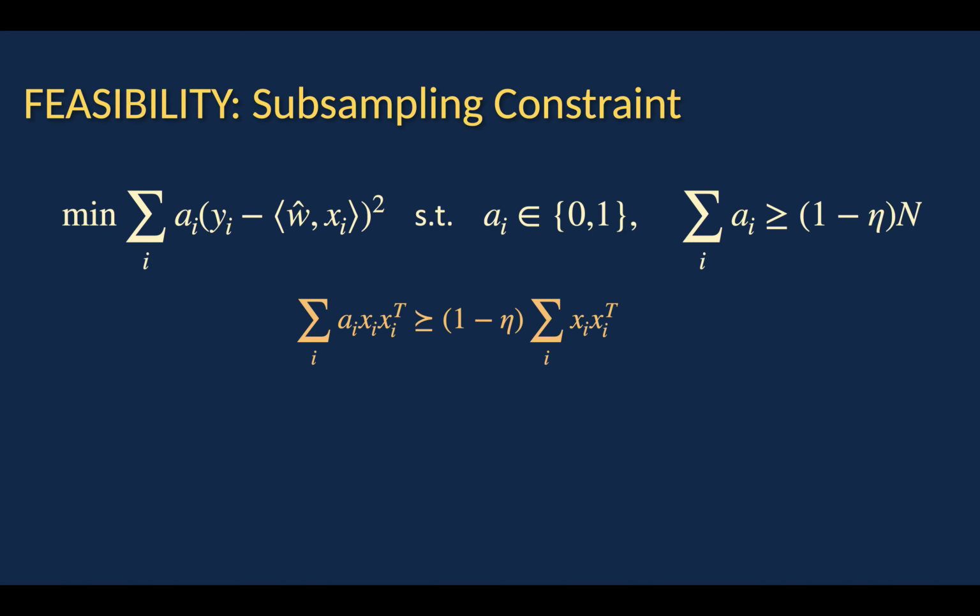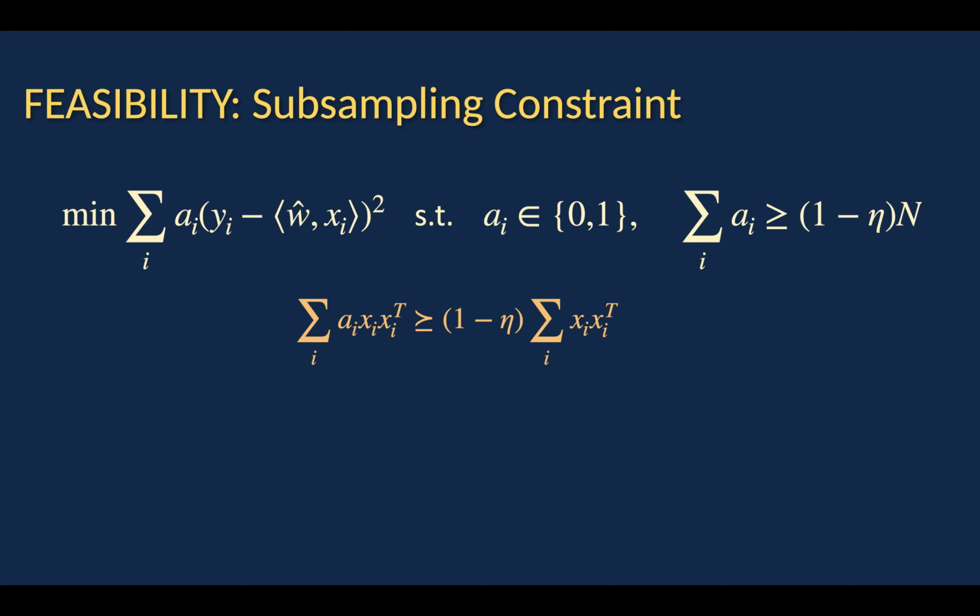So perhaps to get some intuition for why this makes sense, we should first at least argue that this constraint is feasible. And so for now, we're going to introduce some indicators, a_i, i going from 1 to n, that is going to indicate whether a point is in S or not in S. So a_i is 1 when a point is in S, and a_i is 0 when it is not.